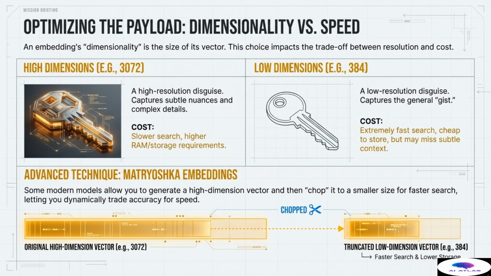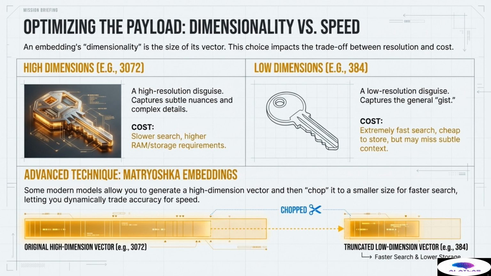As we encode our textual assets into embeddings, we must consciously optimize the payload, balancing vector resolution against retrieval speed and storage cost. This critical trade-off is known as dimensionality versus speed. An embedding's dimensionality is simply the size of its resulting mathematical vector. For instance, a vector of 3072 floating-point numbers versus a vector of 384 numbers.